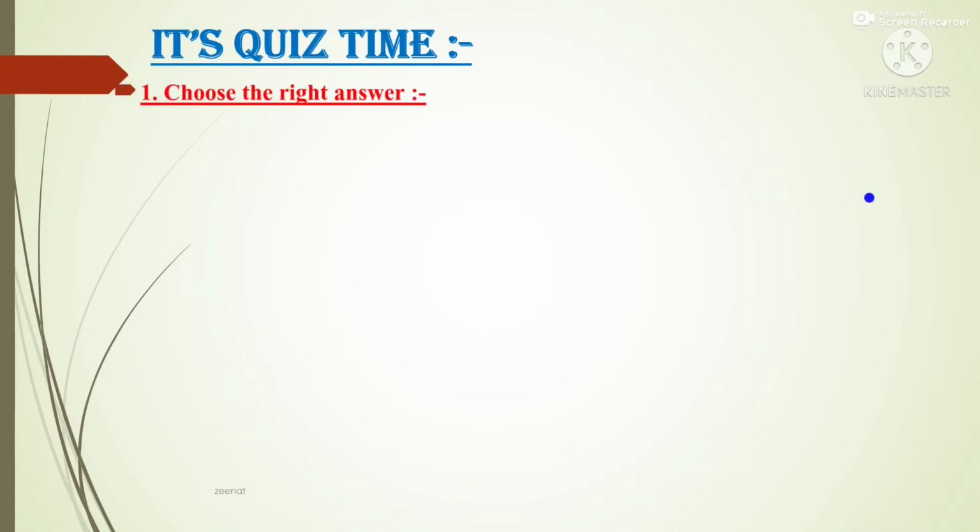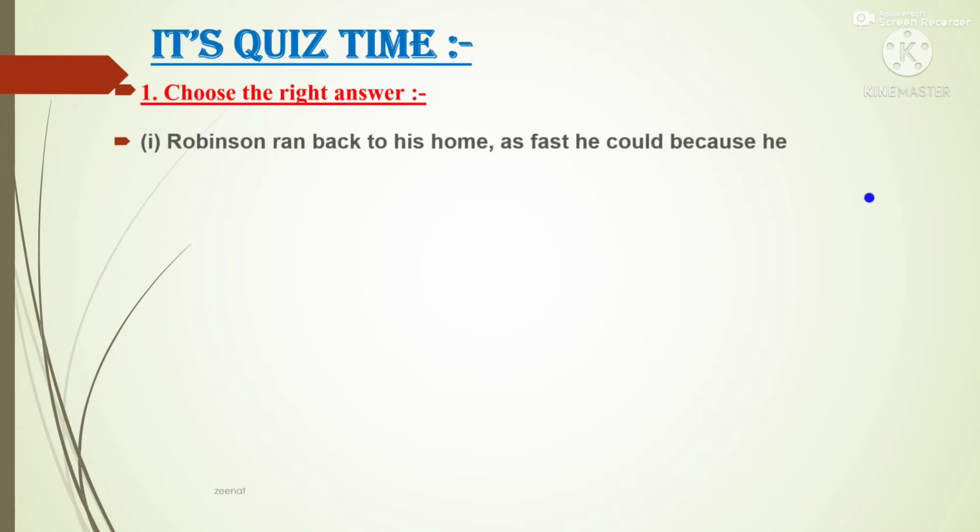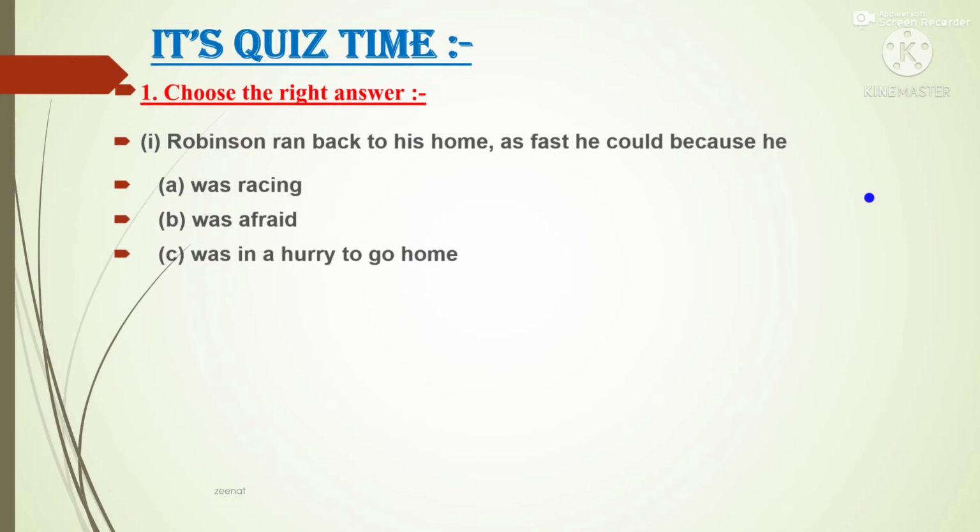Question number 1, choose the right answer. Robinson ran back to his home as fast as he could because he was racing, was afraid, or was in a hurry to go home. Yes, students, the correct answer is was afraid. He was afraid. That's why he ran back to his home.